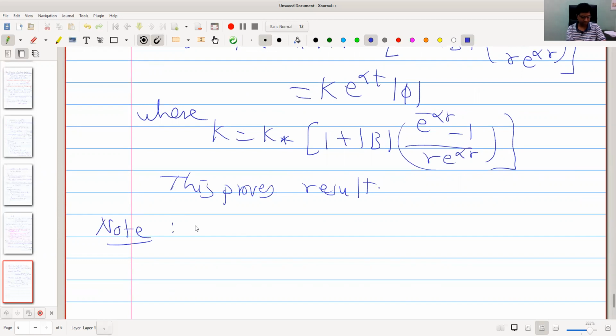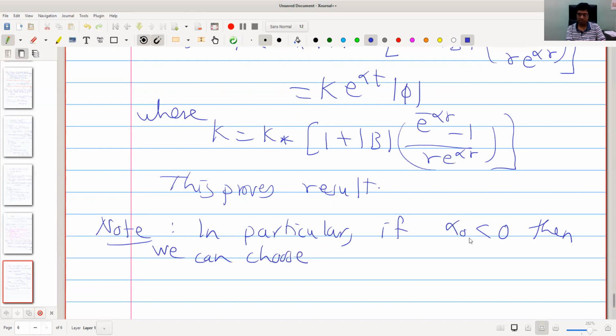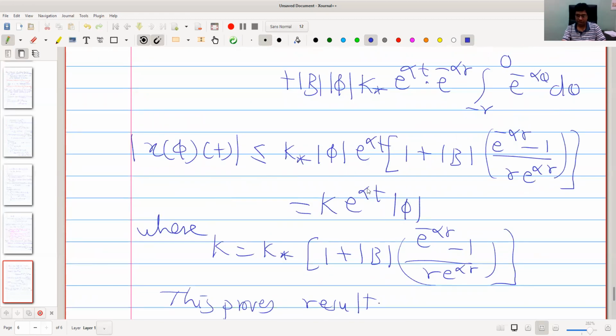One important note is, in particular, if alpha 0 is negative, means if real part of all eigenvalues is negative, then we can choose alpha such that alpha 0 less than alpha less than 0, and conclude what we can conclude from this result. Okay, alpha is negative.